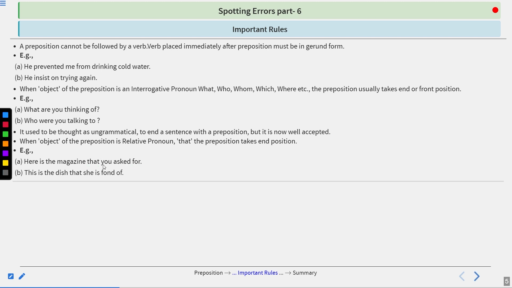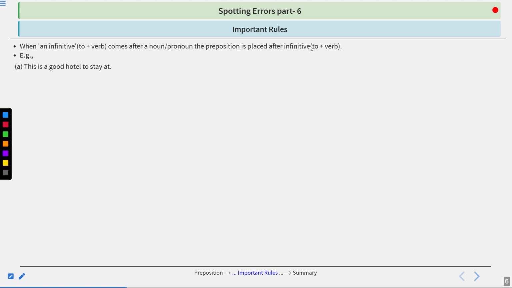This is a dish that she is fond of. Again, we have put the preposition, fond of, at the end of the sentence. We can't say, this is a dish of that she is fond. I hope you've understood. When an infinitive, to plus verb, comes after a noun or pronoun, the preposition is placed after the infinitive, to plus verb.